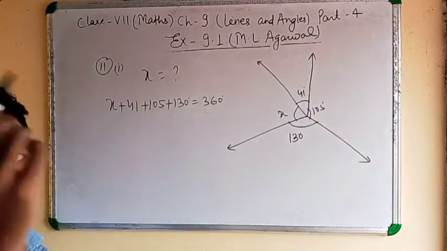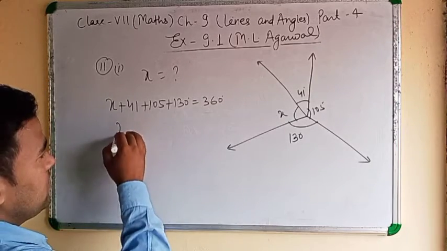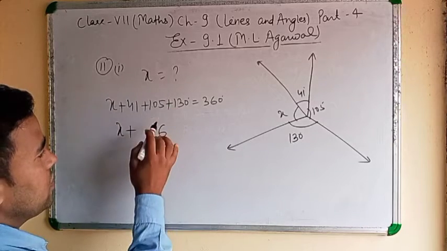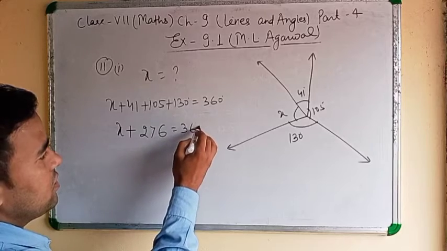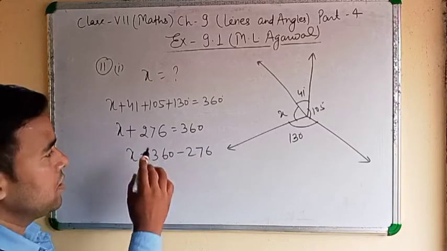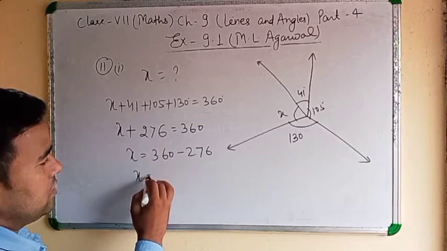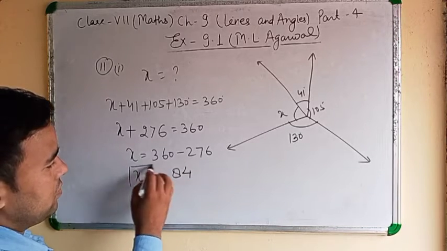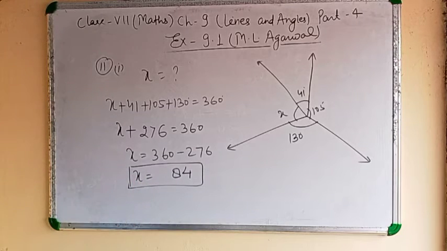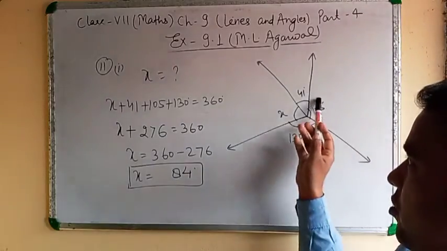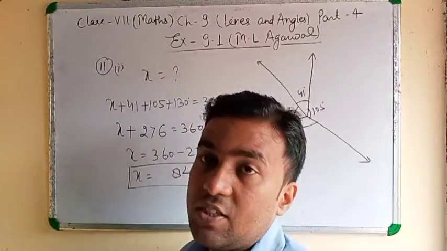It is a complete angle. We will add x plus 41, 105, 130 equal to 360. Then x equal to 360 minus 276. Transposition: plus there, you will write, sign will be changed. x equal to 84. Clear? Means x equal to how many degrees? 84 degrees is the answer. What have we done? We add all the angles. It is a complete angle, means 360 degrees.